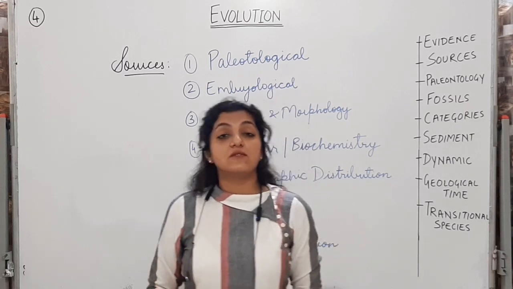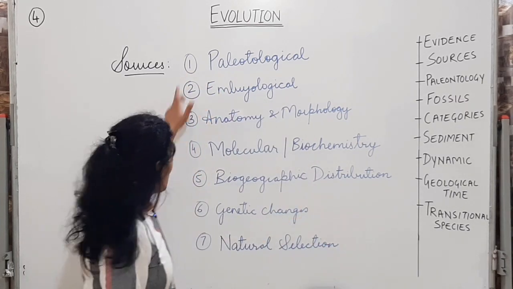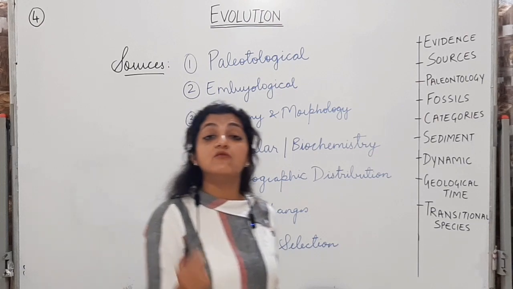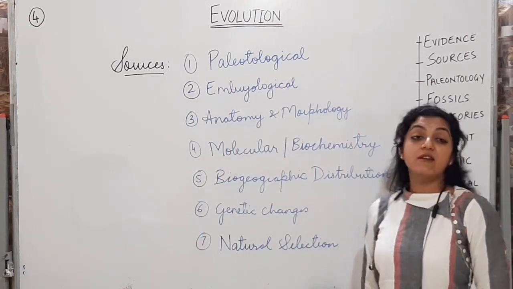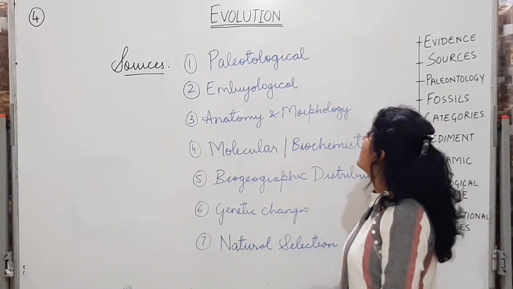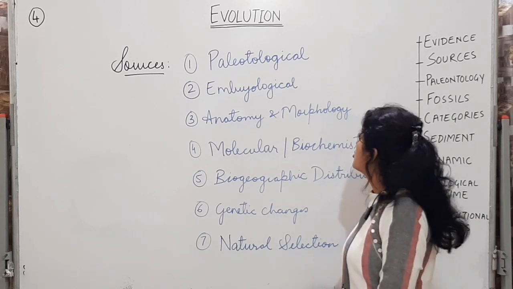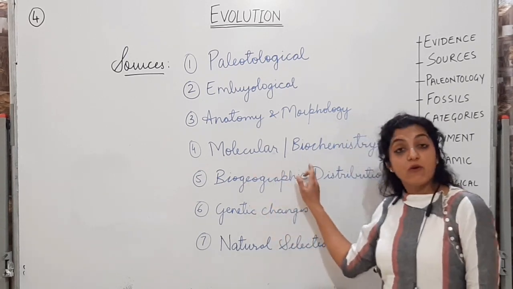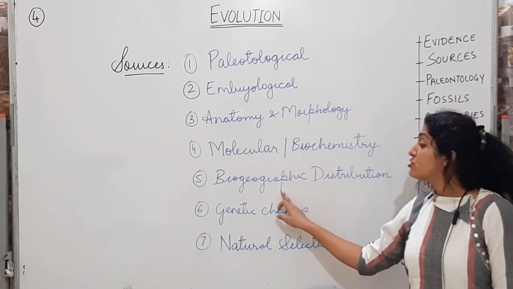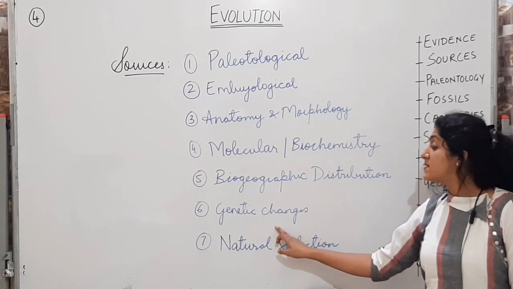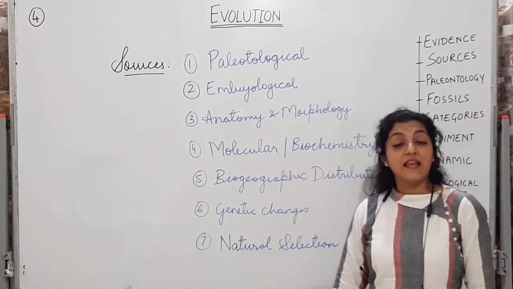So nature is also selecting. So all of you, for all these evidences of evolution in your notebook, just write down the points. Paleontological evidence, embryological evidence, then anatomy and morphology, molecular and biochemical evidence, then biogeographic distribution, then genetic changes and natural selection.